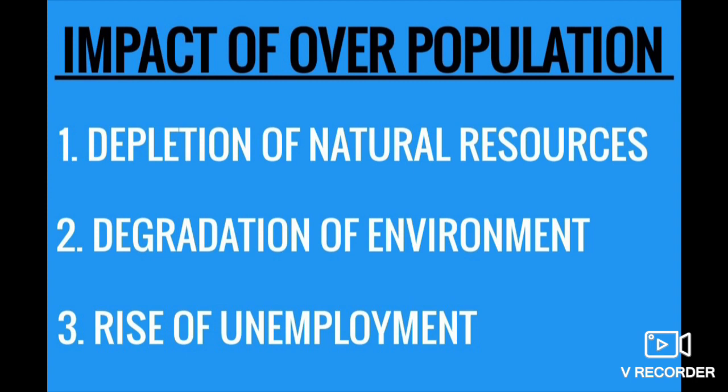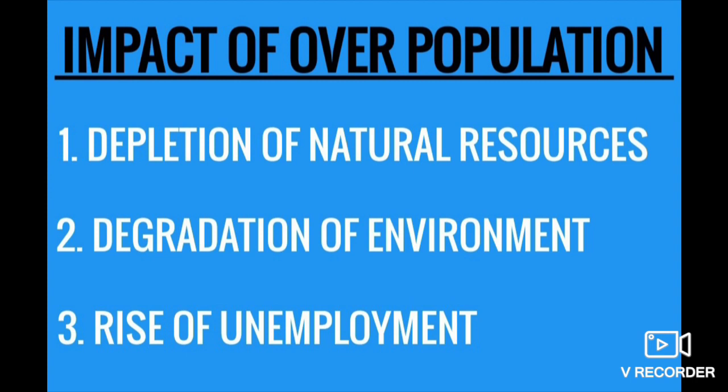Now we are going to cover a number of headings in it. First is the depletion of natural resources. Depletion means too much exploitation, or natural resources are overaccessed. So depletion is that situation. The effects of overpopulation are quite severe.